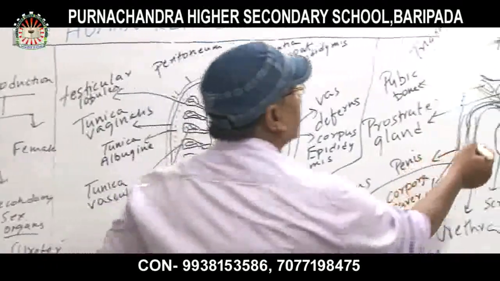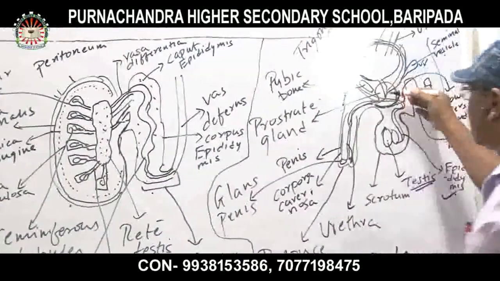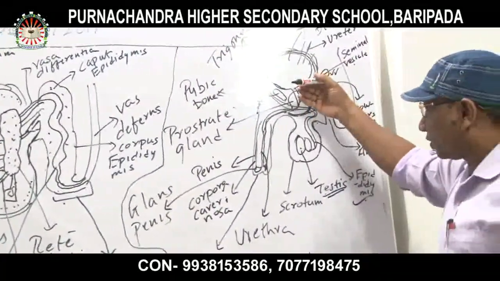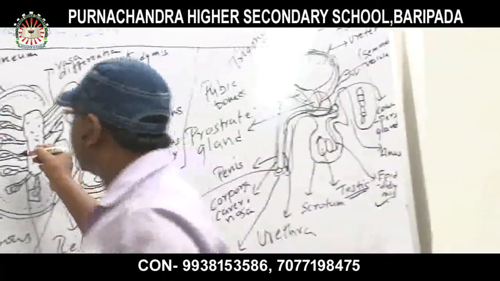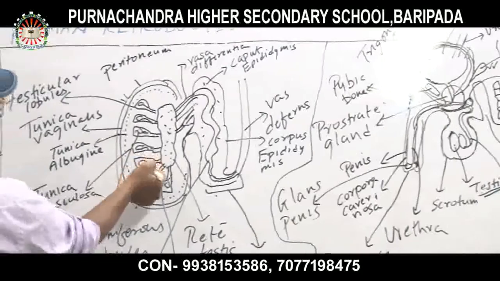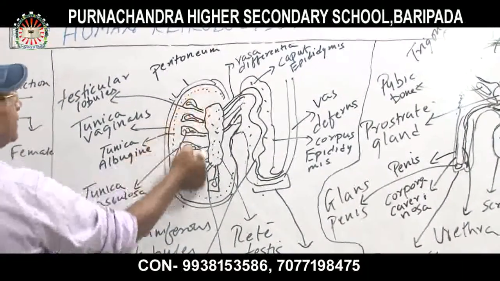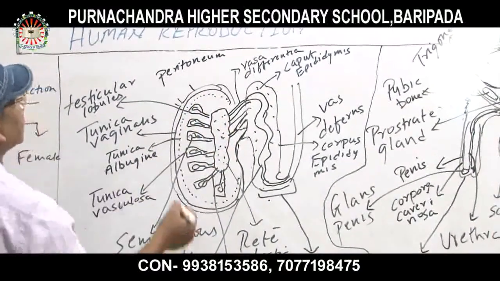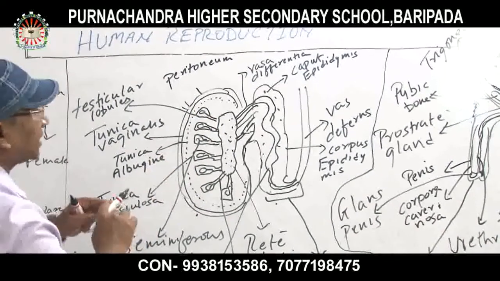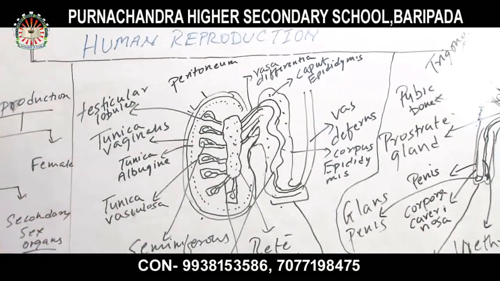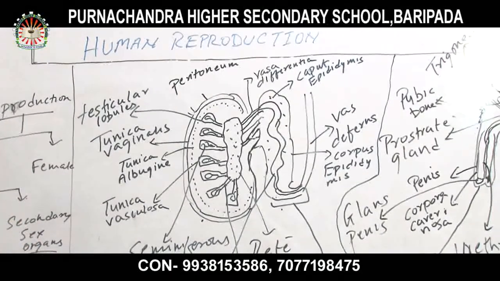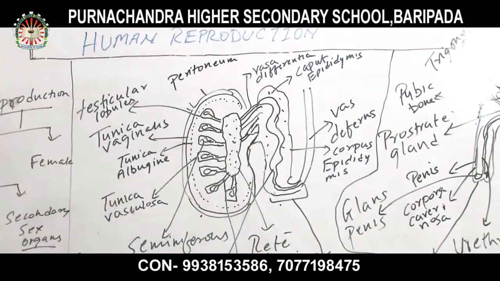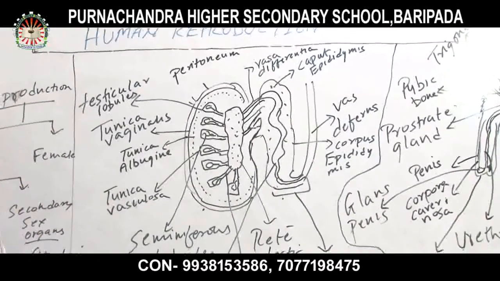If you take a longitudinal section of this testis, the inner view of the image seems to be like this. Clear? Now the testis has three layers. The outer one is the tunica vaginalis.